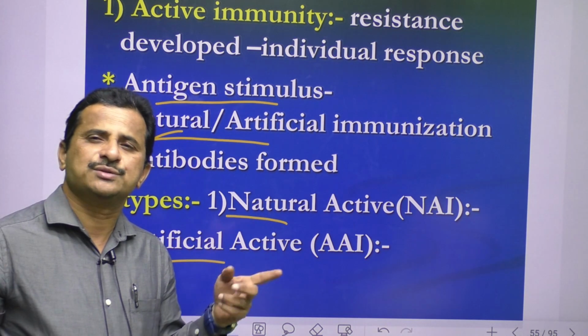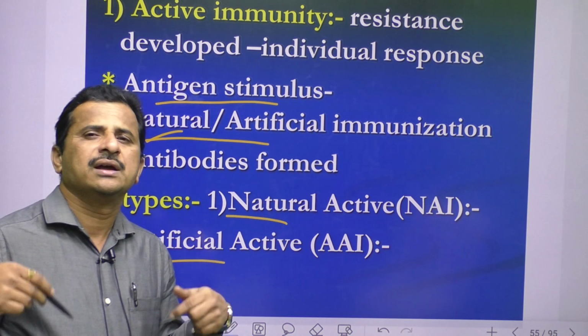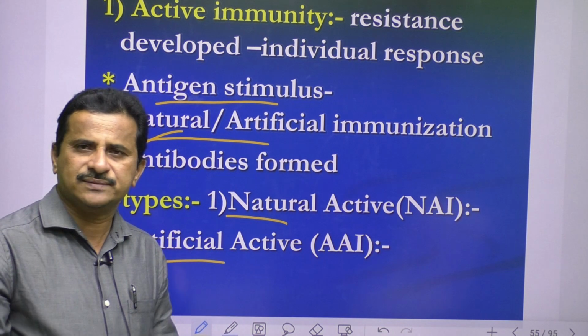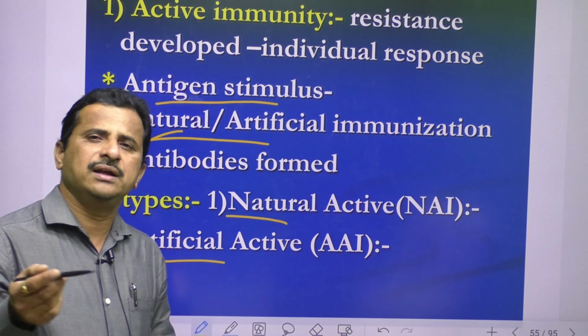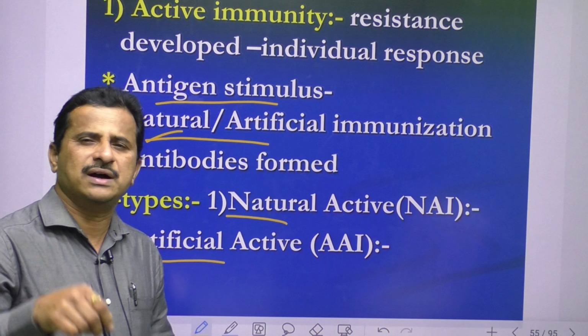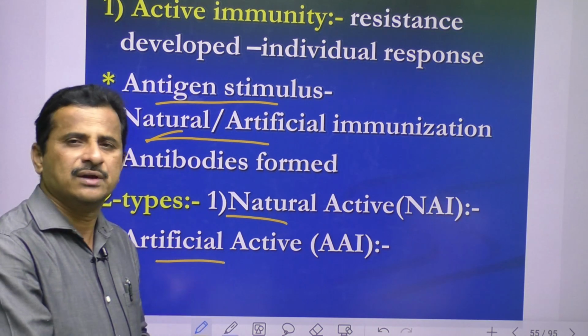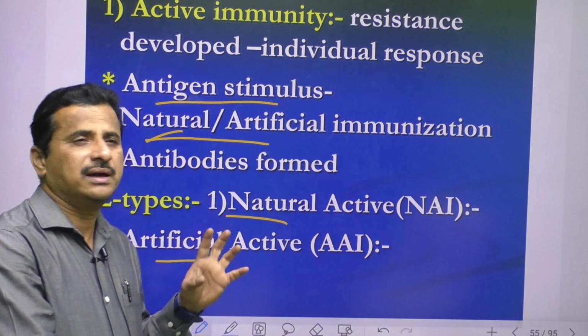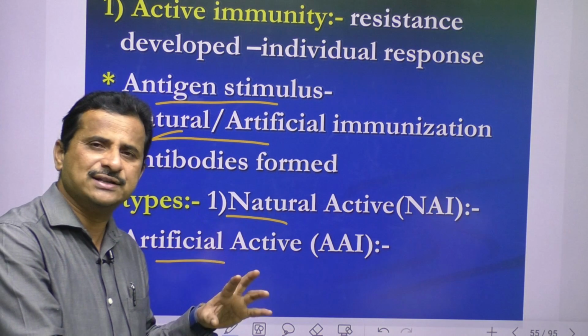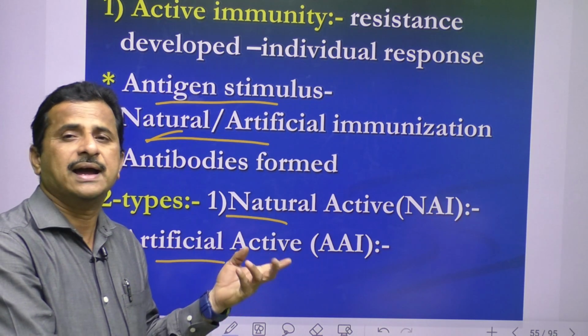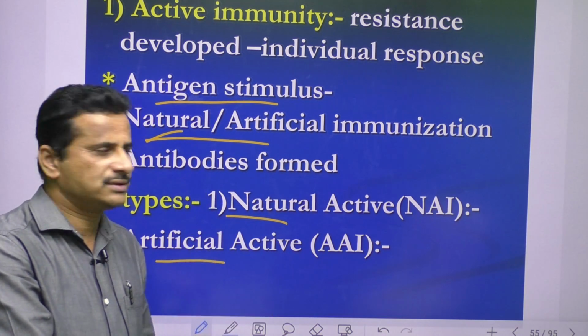Antigens, microorganisms enter our body and our body produces antibodies. Or wantedly we are taking antigens in the form of vaccines, etc. Whatever it may be, whether antigens enter naturally or artificially, antibodies are compulsorily produced.